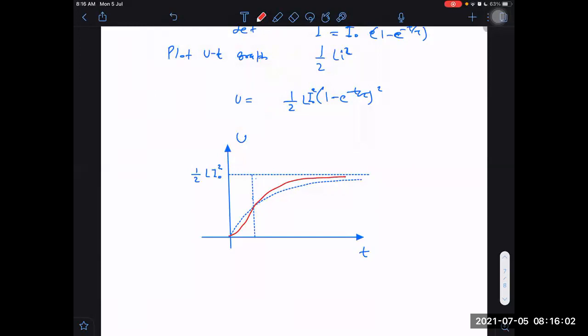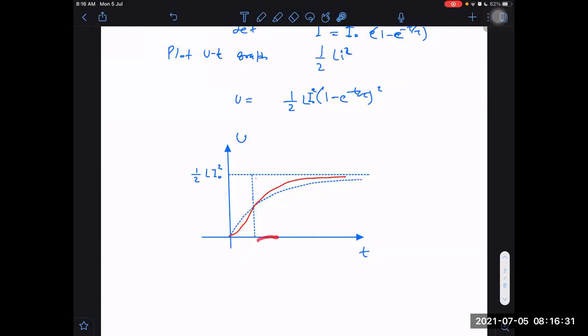You understood? This red color graph means there will be some point beyond which it becomes more than this line, this 1 minus e raised to power minus t by tau graph. Beyond some point it will become more than that, and before that it will be less than that. The reason is, if I have a fraction and I square it, then it becomes lesser than the fraction.